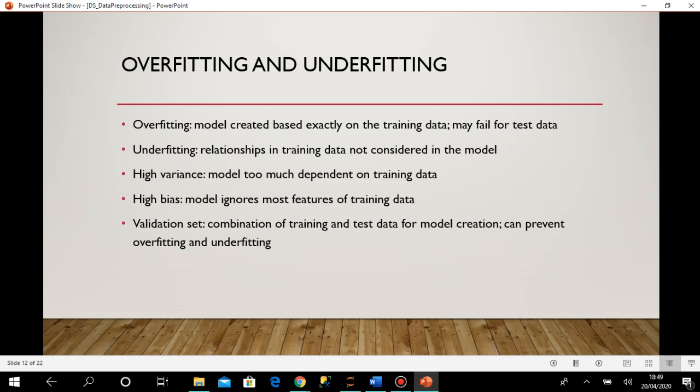And what is underfitting? Relationships in the training data are not considered in the model. Underfitting means that training data is not considered seriously; only very vague or superficial information is retrieved from the training data for the model. In that case also, the model is going to fail in the test, right?